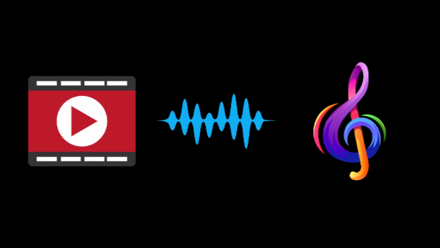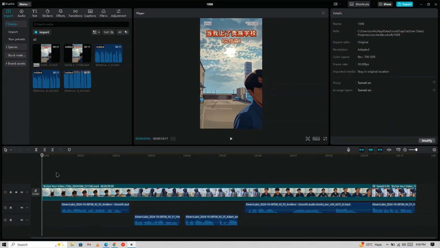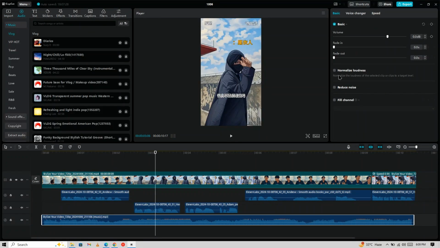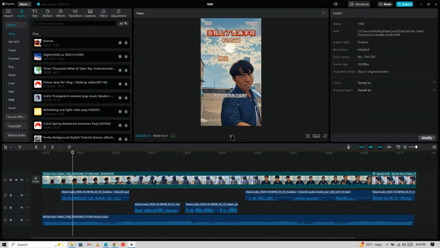Now, with the visuals, voiceover, and background music ready, it's time to combine them. You can use any video editor. We'll use CapCut. Here I've adjusted all the voices according to the video. Drag and drop the music onto the timeline, select it, and choose Normalize Loudness to ensure balanced audio levels.